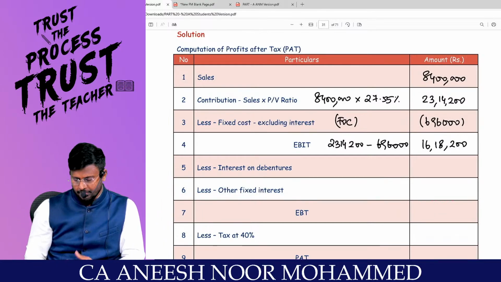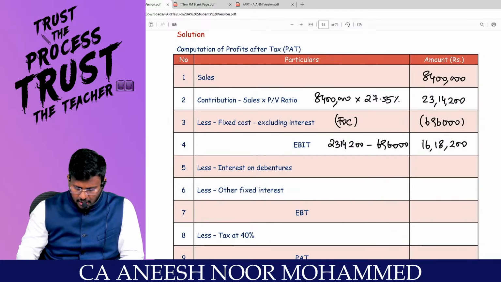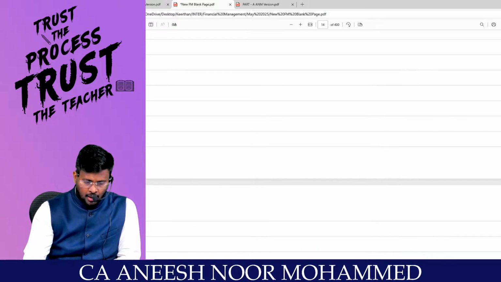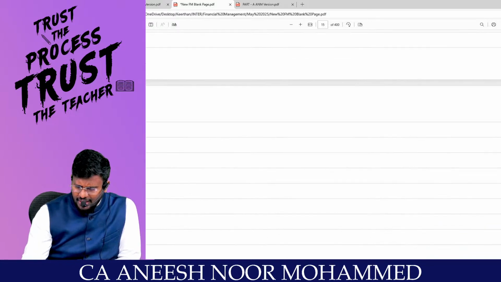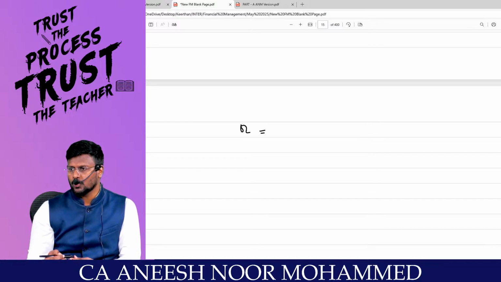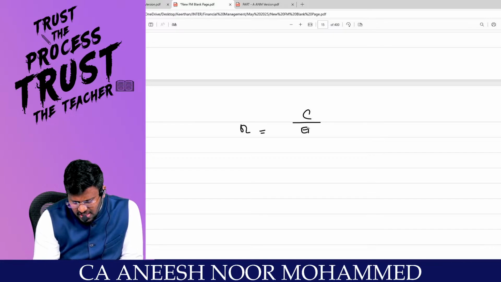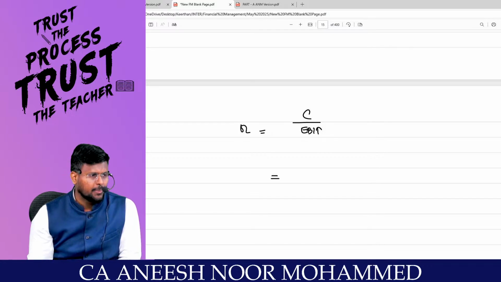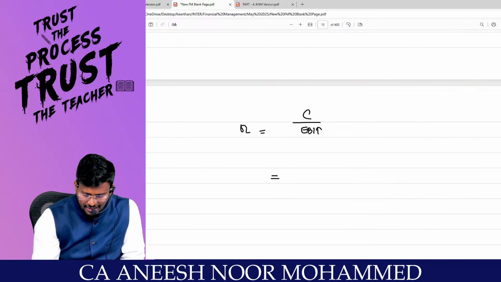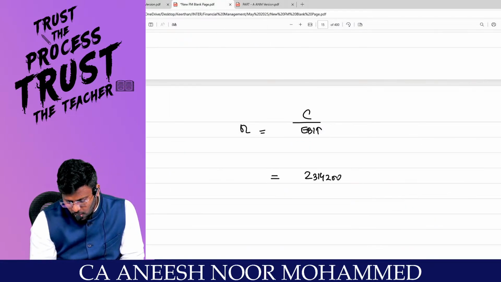Are you getting it? My dear lovable students, now I am deviating a little from the question. Just listen to me. Have they given operating leverage in the question? No, sir. Operating leverage is equal to contribution divided by EBIT. The contribution we have found out is 23 lakh 14,200.